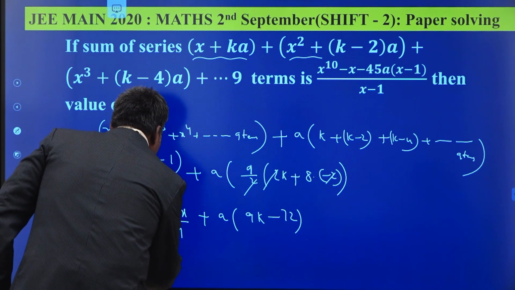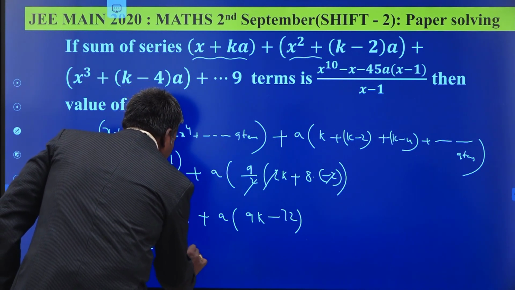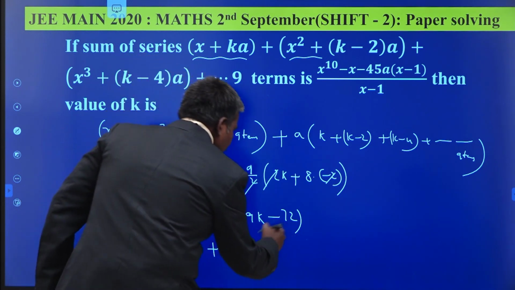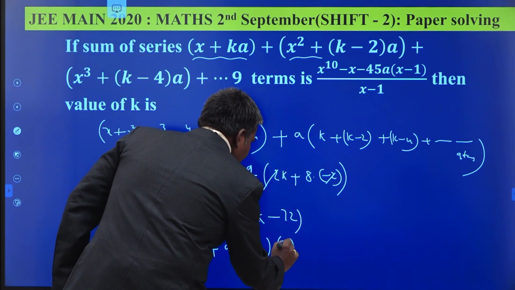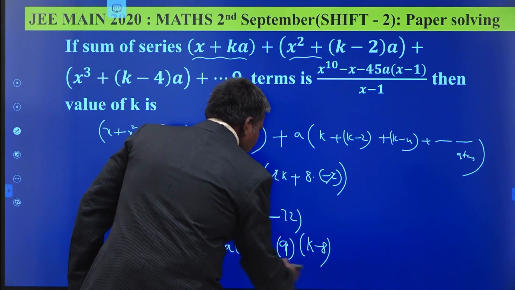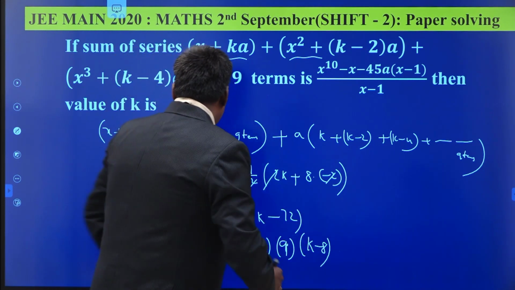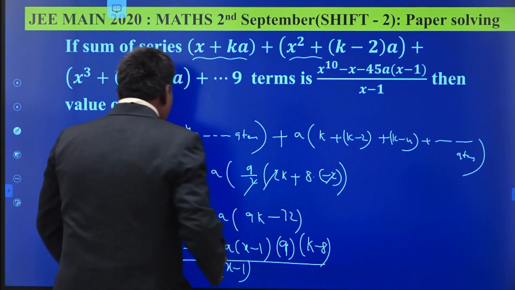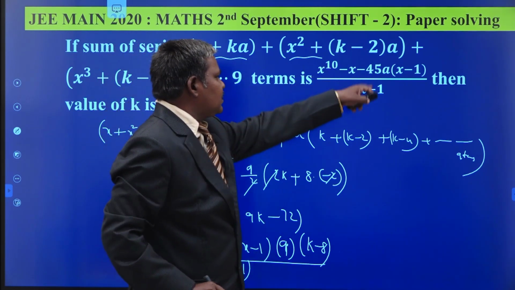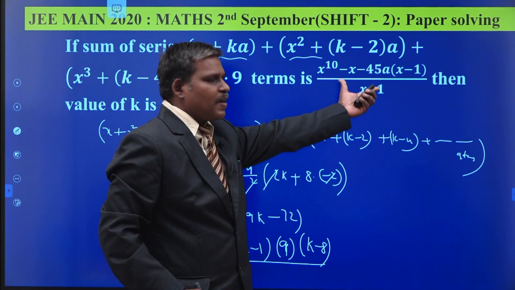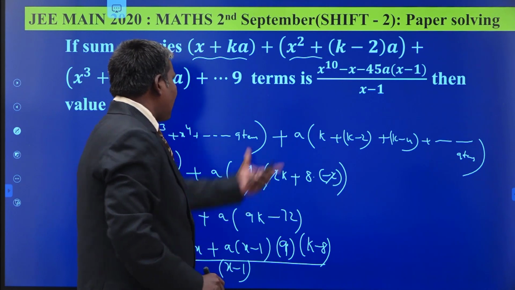By taking LCM, x power 10 minus x plus a into x minus 1 into, you may take 9 outside, 9 times of k minus 8, this is the value, by x minus 1. This is the obtained value, this is the given value. Both are same. This value is given in this manner. So you have to compare both.